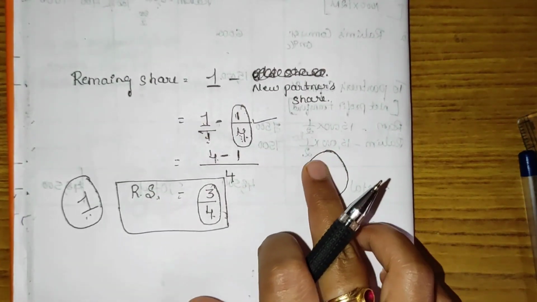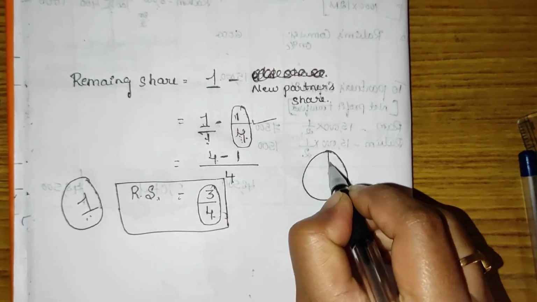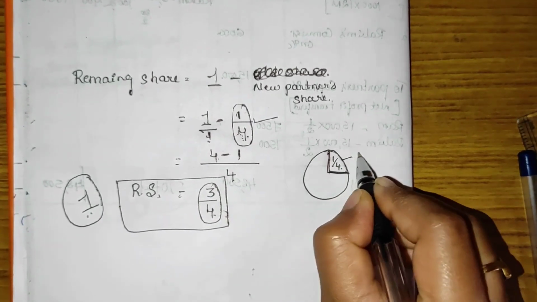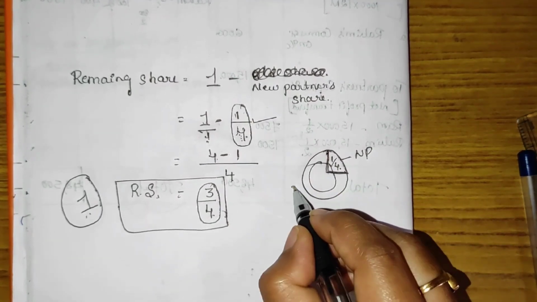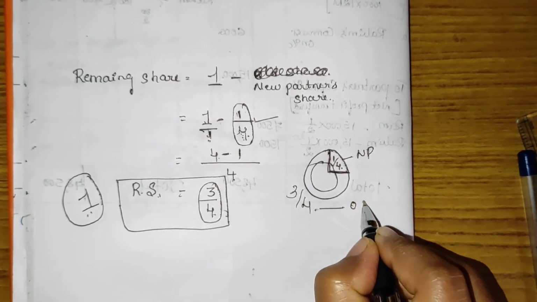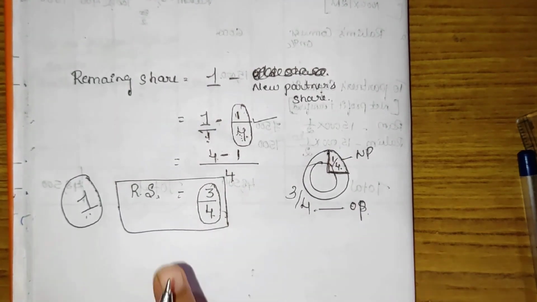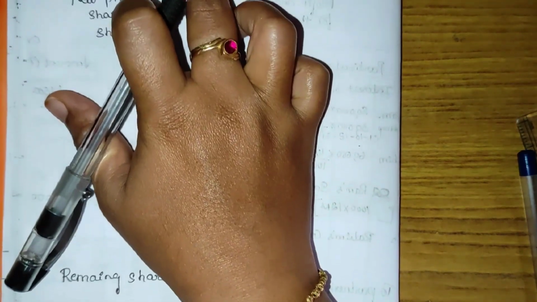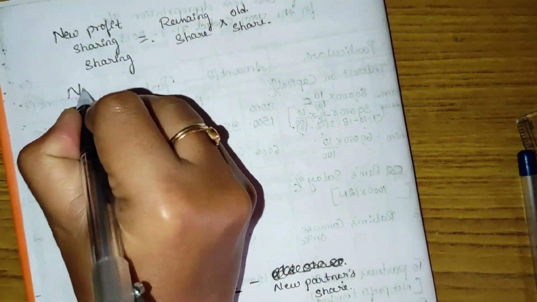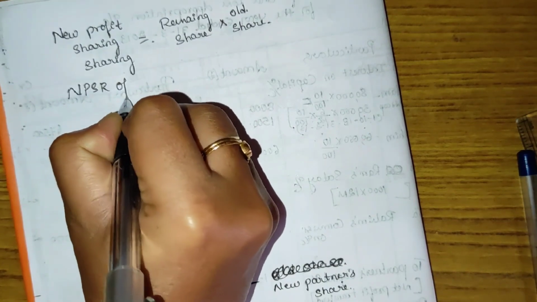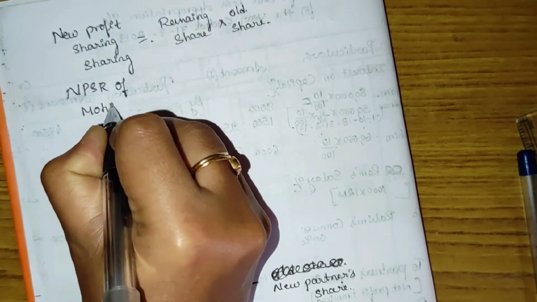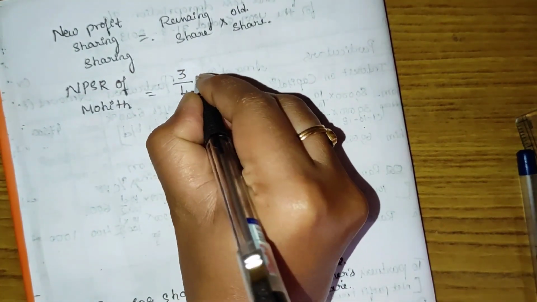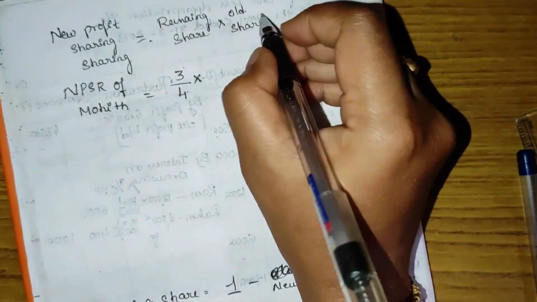If we consider a circle as the total profit, 1/4 share is given to the new partner. The remaining 3 divided by 4 will be available for the old partners of the firm. So we need the remaining share in order to calculate the new profit sharing ratio. So the new profit sharing ratio of the first partner, Mohit, equals the remaining share 3 divided by 4 times old share.